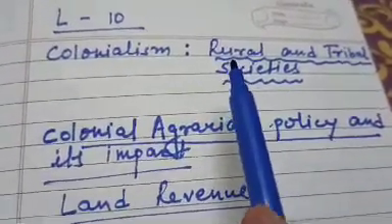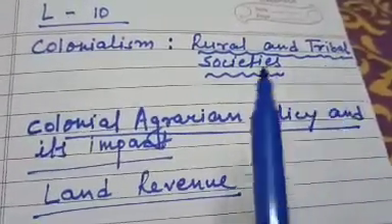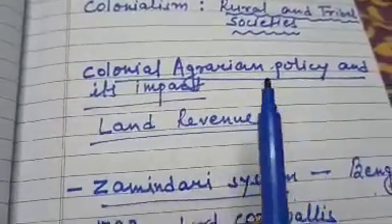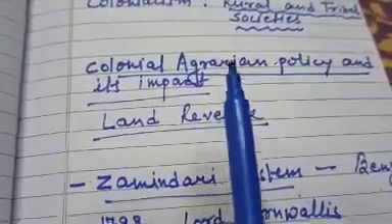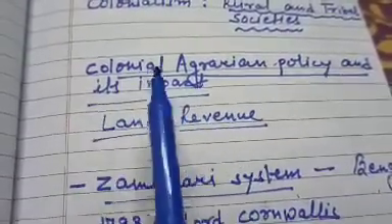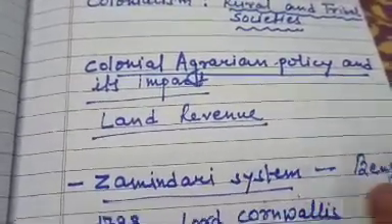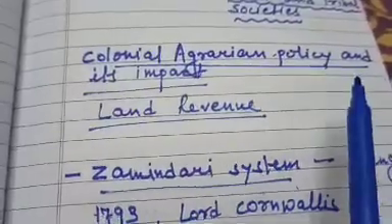Rural means village area and tribal means the native tribes of particular areas. Then we read about colonial agrarian policy. Agrarian means based on agriculture. Colonial agrarian policy means the Britishers' agricultural policy, and what was its impact on Indian farmers, that we have already read.